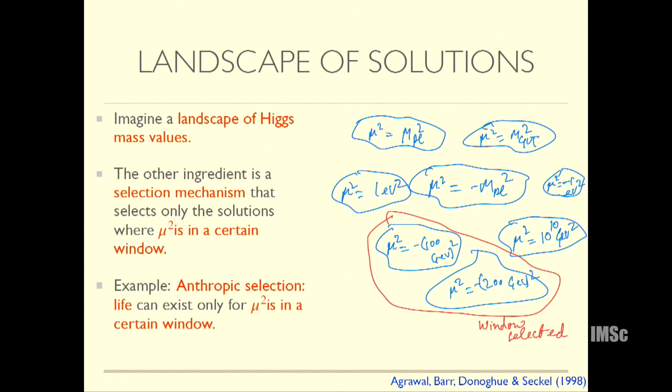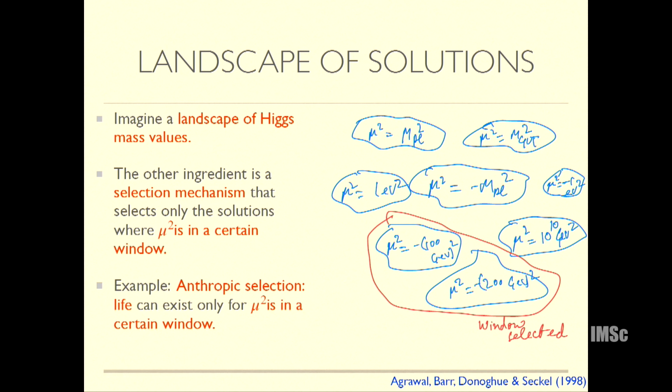So basically, the anthropic argument selects some range of mu and md, not the electroweak vev, because you can imagine that the Yukawas are also changing in your landscape, and then you can't say much. So this is maybe one flaw of this argument. You have to find a reason why the Yukawas don't change so much, and if only the vevs change, then you can say, okay, only some of these regions of the landscape are consistent with there being life. Since we know there's life, that's an observation, and that constrains it.